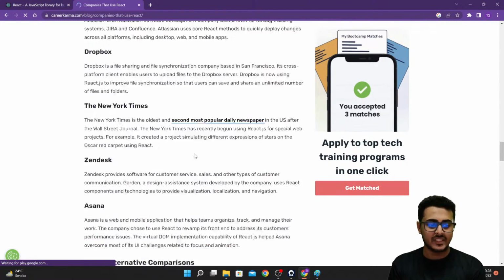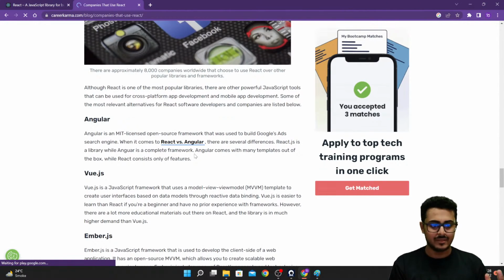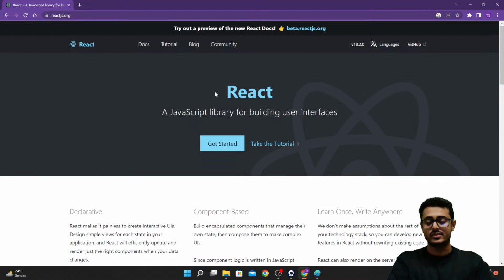All these big companies use React. Because 80% of the entire industry uses React, there are more number of jobs available in React. The average package of React developers, not just React developers, I'm talking about MERN stack developers, which includes React, MongoDB, Node.js, Express, is usually around 13.3 lakhs per annum.